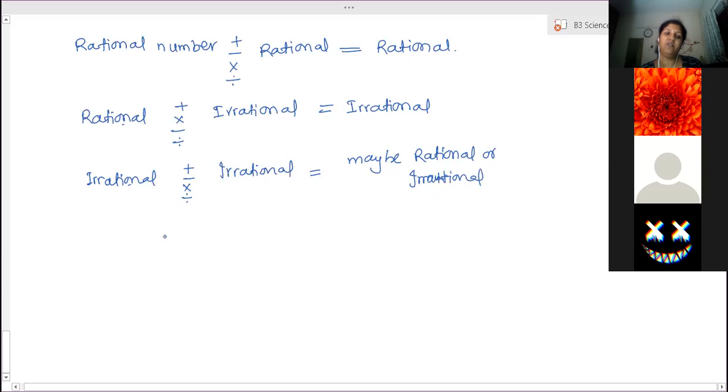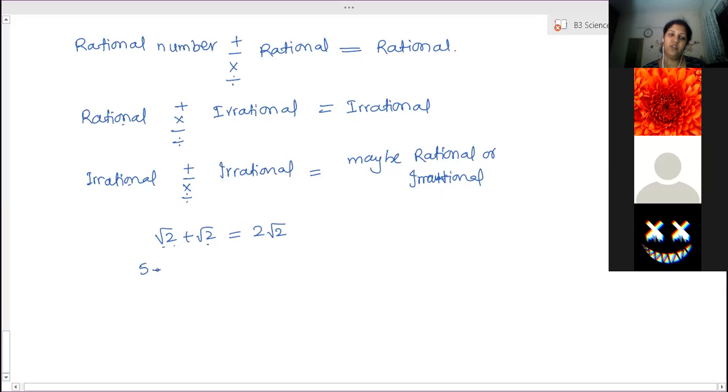For example, if you add root 2 plus root 2, what will you get? 2 root 2, which is an irrational number. Root 2 is irrational, and 2 root 2 is also irrational. The sum of two irrationals here gave irrational.